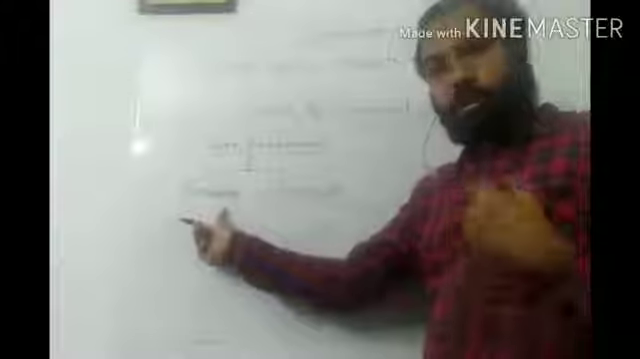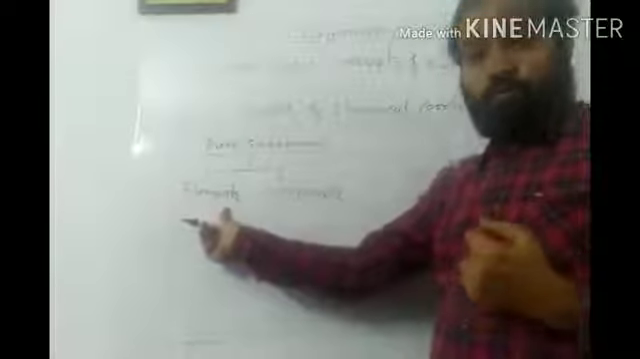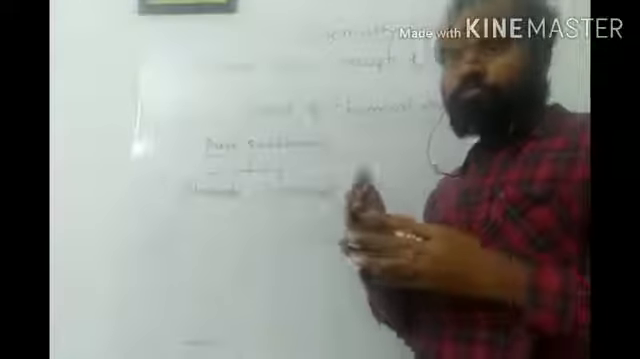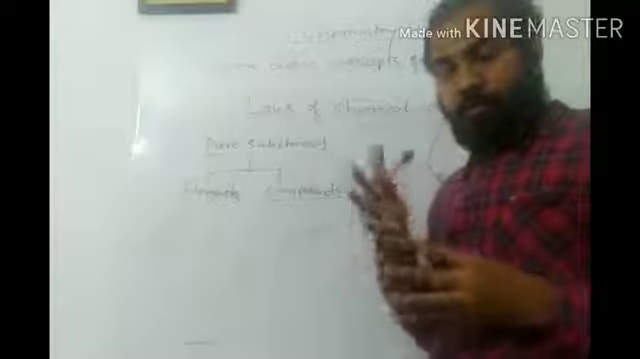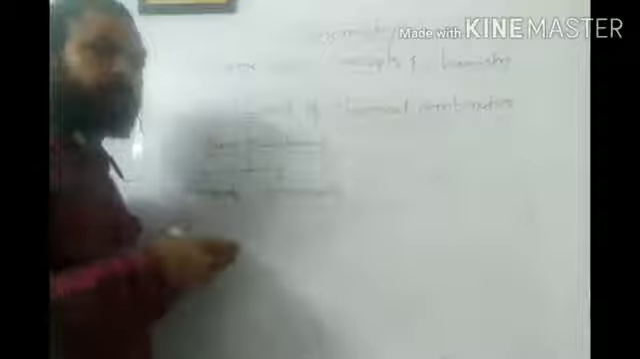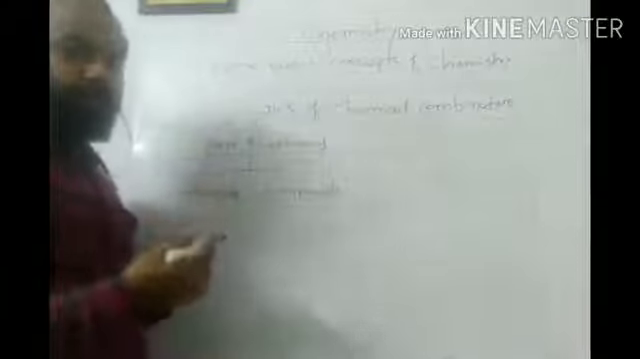So in order to get compounds from elements, what I have to do is add them by chemical means in a fixed proportion by their weight and volume. Means if I want to get compounds from the mixing of elements, how do I mix it? I have to mix it through chemical means by a fixed ratio of weight and volume.